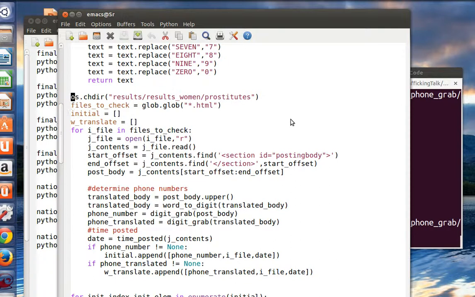So what this is doing is it's going into the prostitutes folder, because obviously those are the numbers we care about. We maybe care about some other numbers too, but basically I'm just going to look at the date and append any phone number that I find.